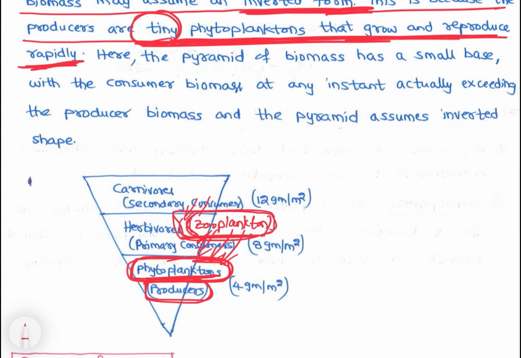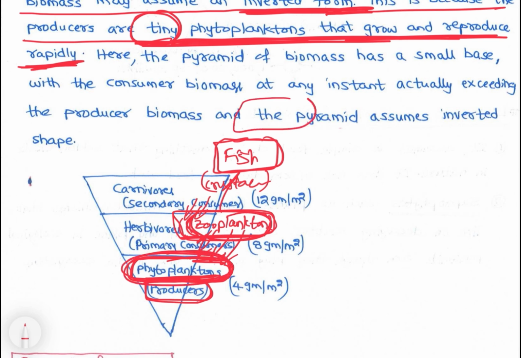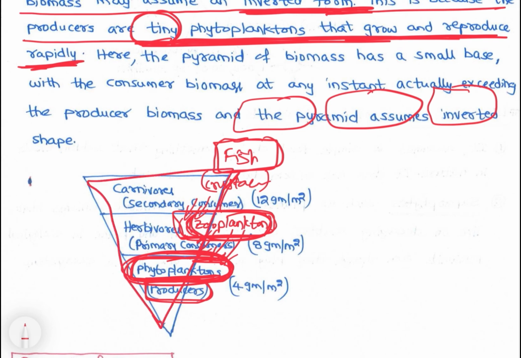As and when zooplankton are produced, they are eaten by crustaceans and fish. Higher levels eat them, so as we go up, fish weight is more than zooplankton, and zooplankton weight is more than phytoplankton. And bigger fishes, whales, etc., have more weight or biomass than fish. That's why in aquatic ecosystems we see an inverted biomass pyramid.